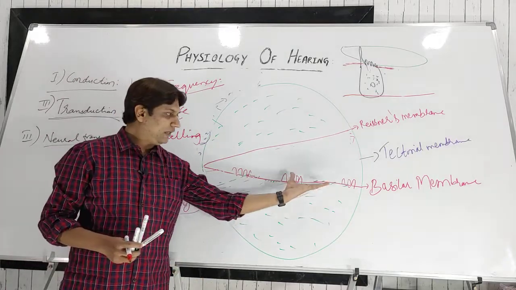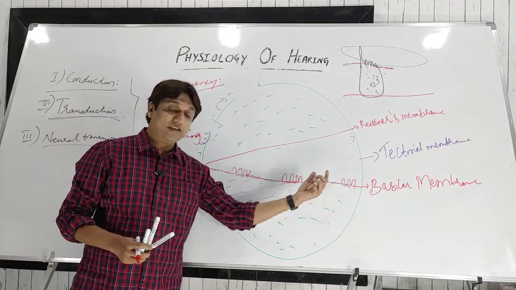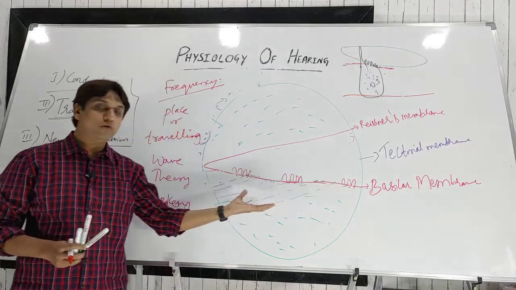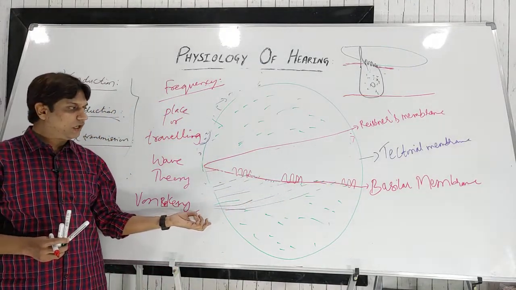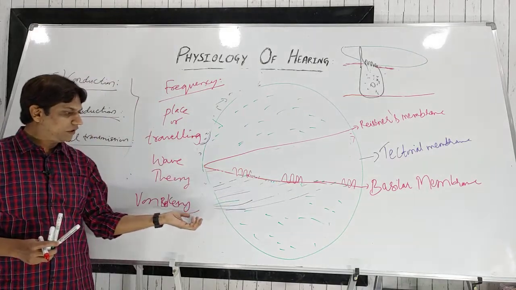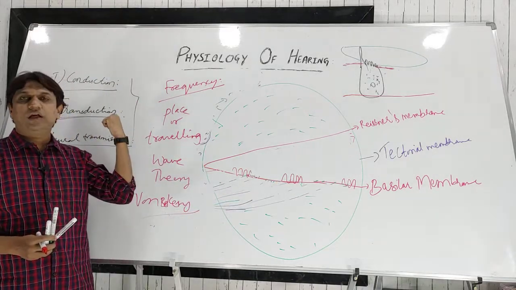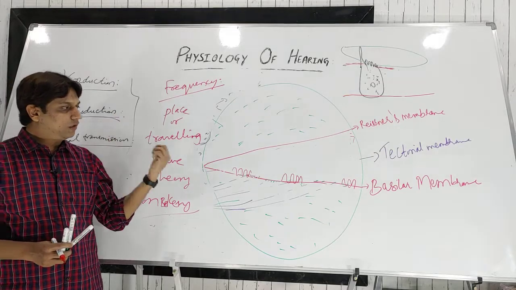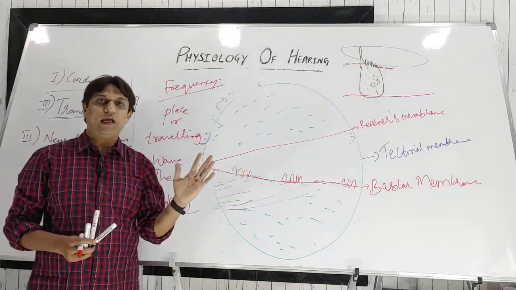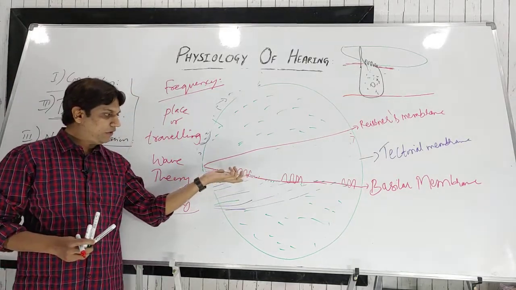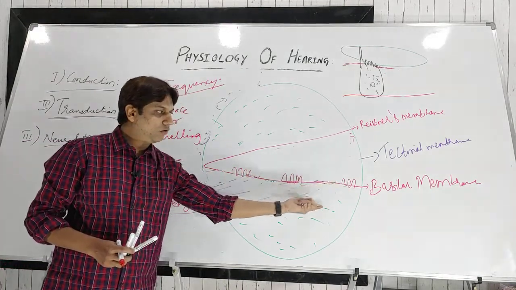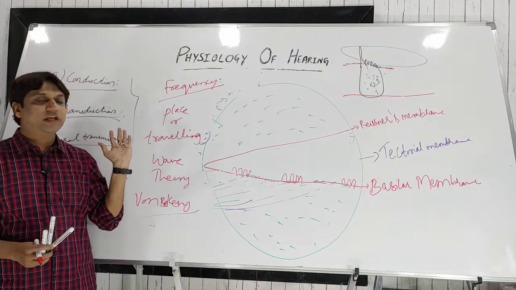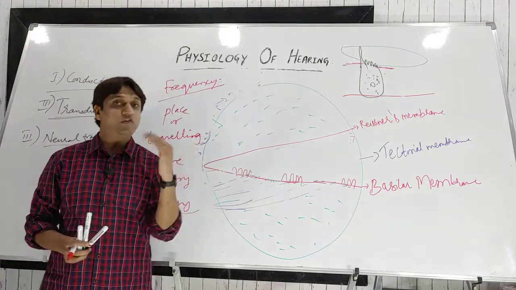As I told you, there are nearly 30,000 axons in the auditory nerve, and they transmit to the cerebral cortex. They are tonotopically arranged, that is, high pitch frequencies are carried by particular axons, and low and intermediate frequencies are carried by others. So this is how we perceive the different frequencies.